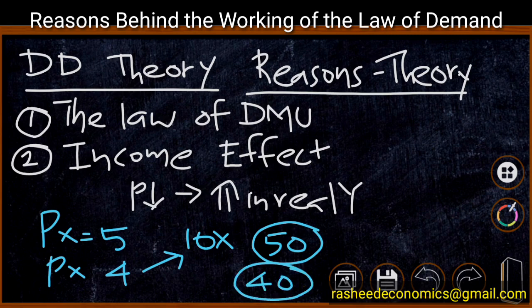That means a surplus of 10 rupees is created through this price change. The consumer's initial requirement was 50 rupees. Now the consumer requires only 40 rupees to purchase the same old quantity, and therefore the consumer feels a surplus of 10 rupees in income. This 10 rupees will be used to purchase either product X or some other commodities.